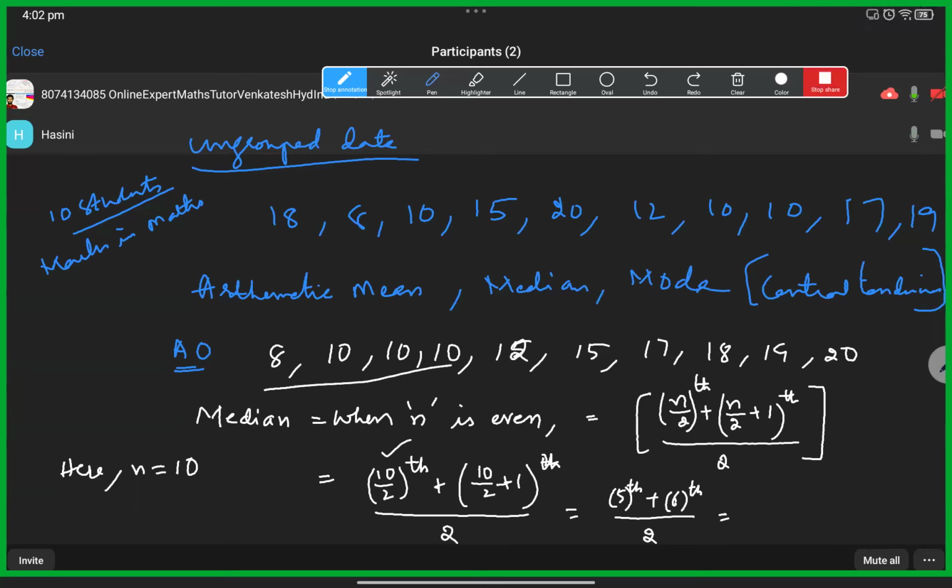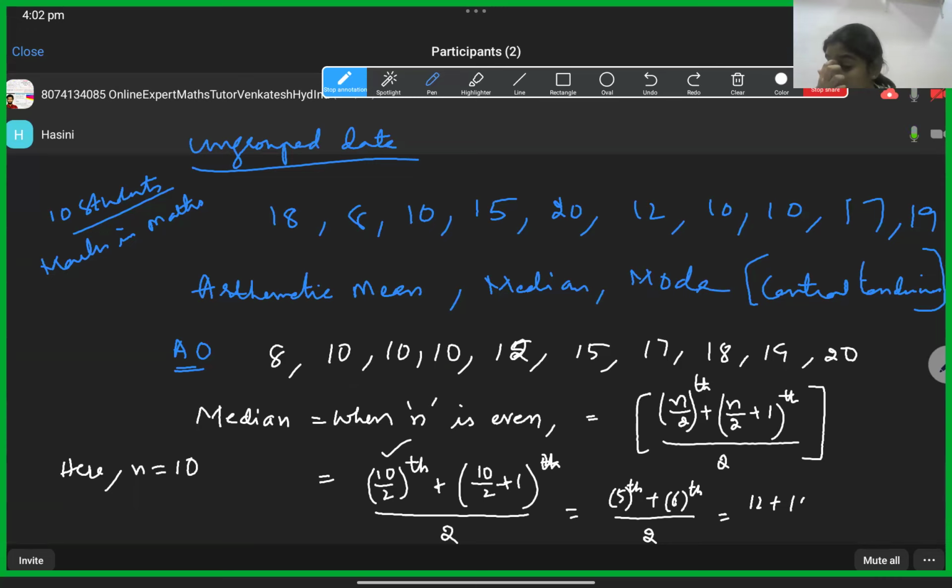In this list, 12 and 15. Yes. So the fifth term is 12 plus the sixth term 15, divided by 2. 12 plus 15 is 27, so 27 by 2.